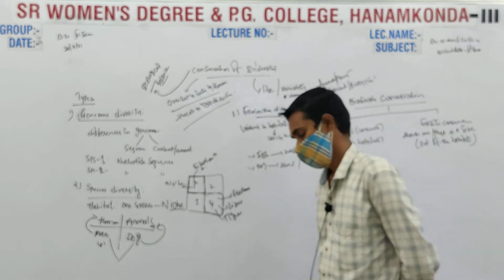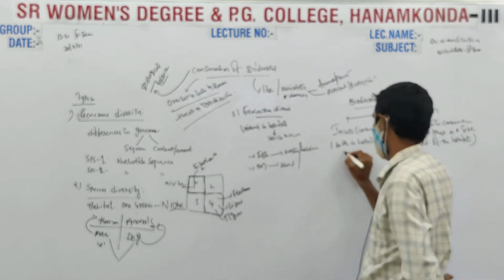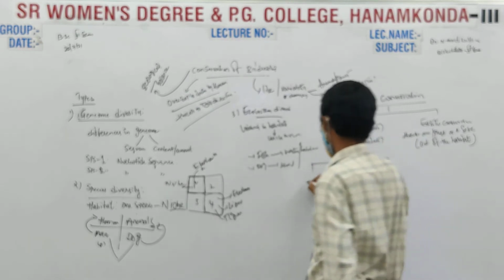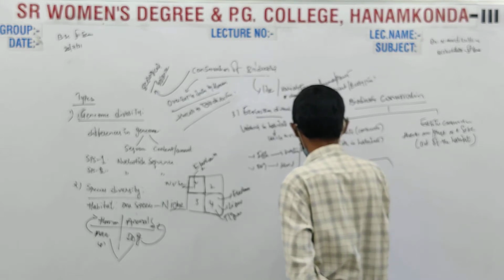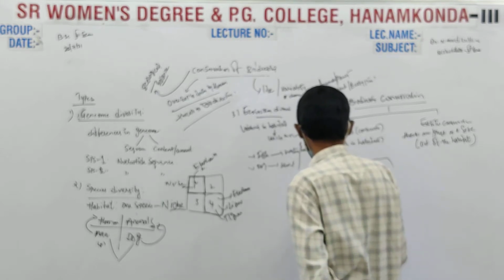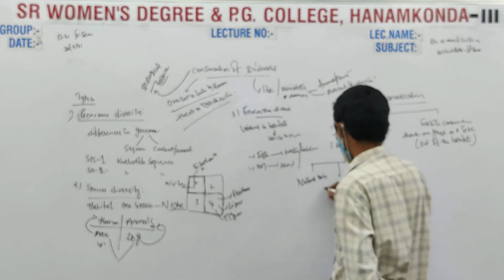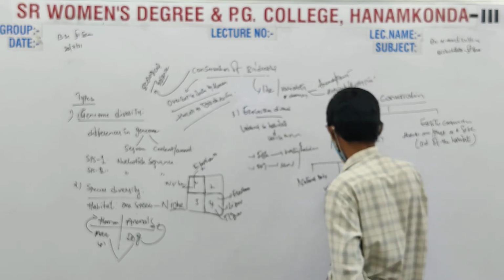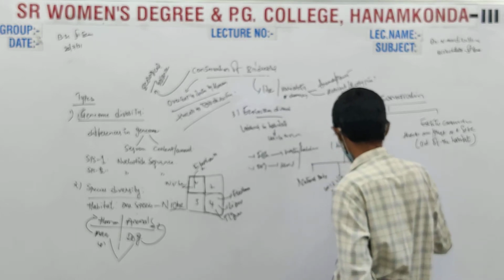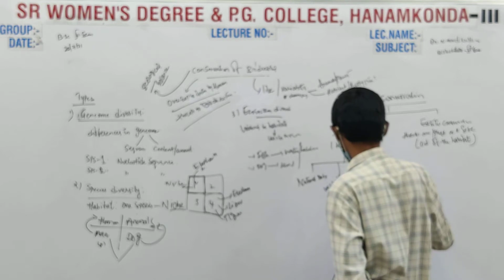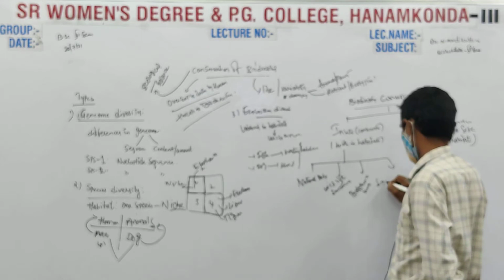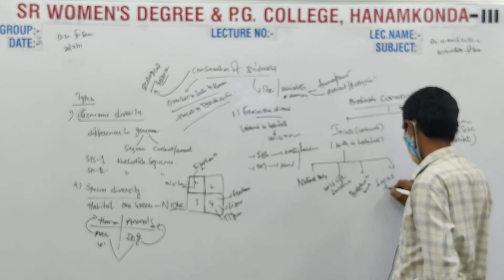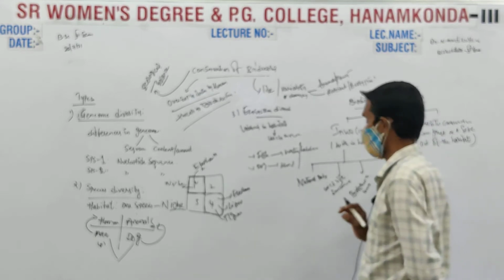Coming to in situ conservation, we have different conservation methods. One is national parks, wildlife sanctuaries, biosphere reserves, and sacred forests, which come under in situ conservation.